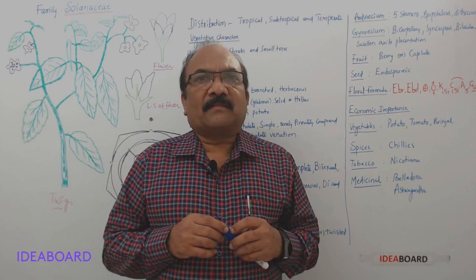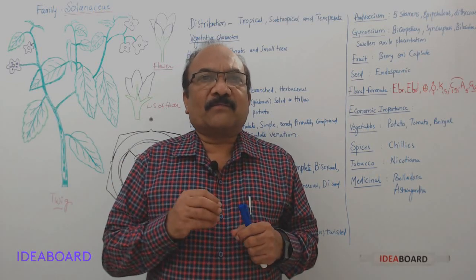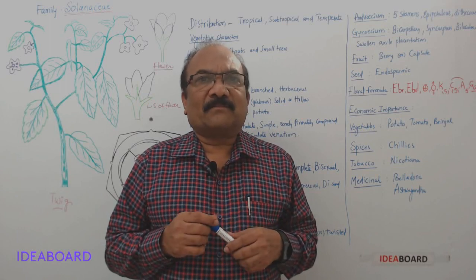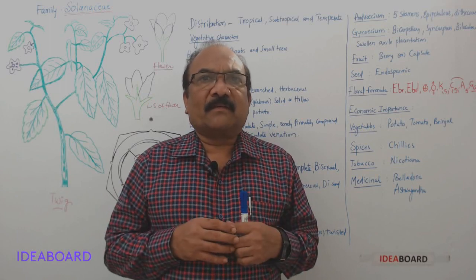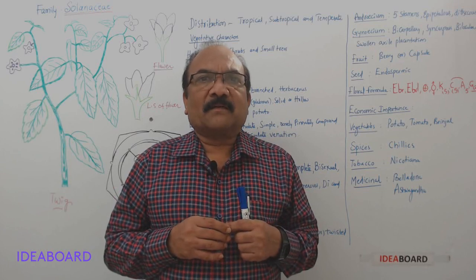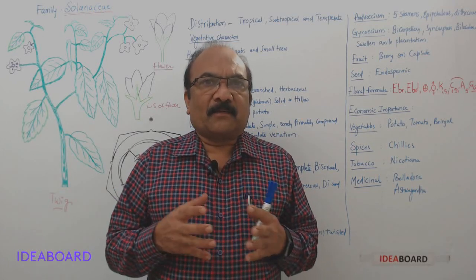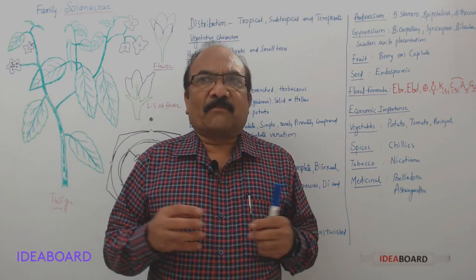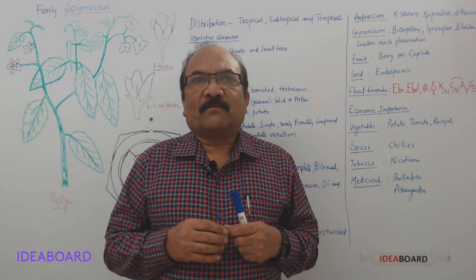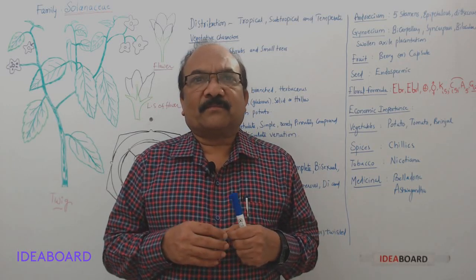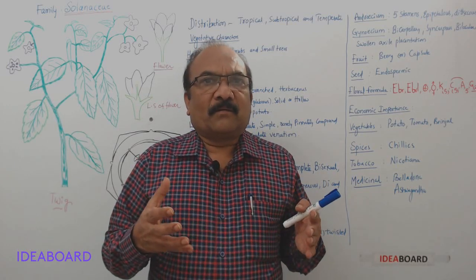Of course, many plants that belong to this family are well known to us. We are familiar with many plants, as many plants are useful to us. And especially some of the plants we are using as food, like potato.